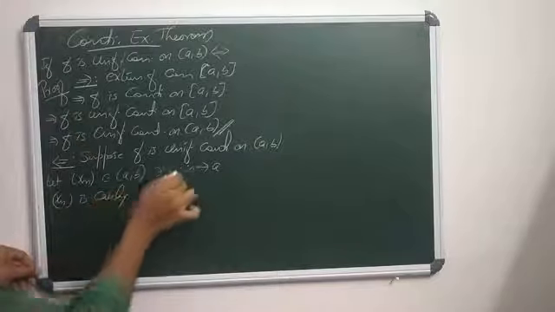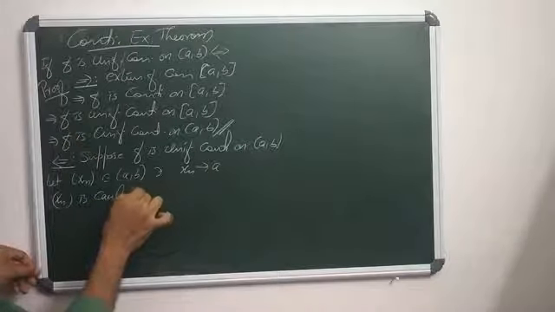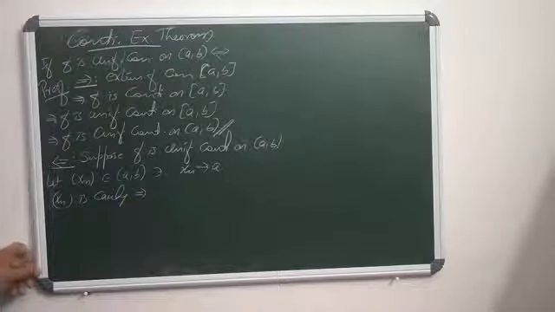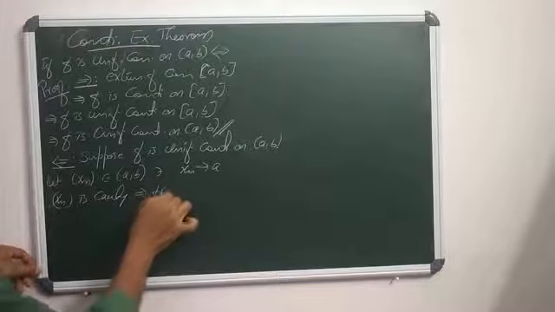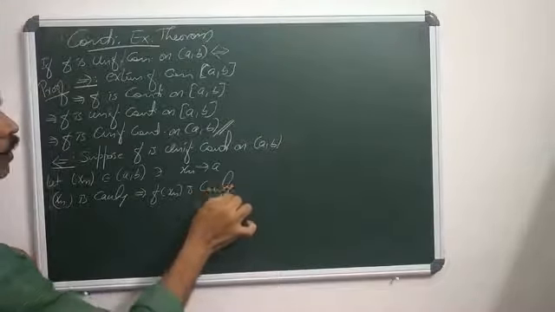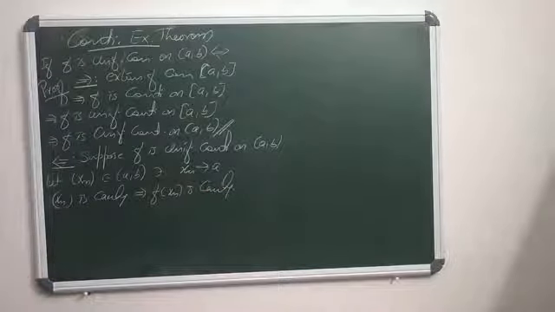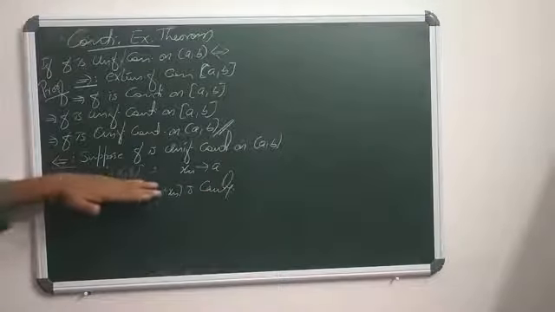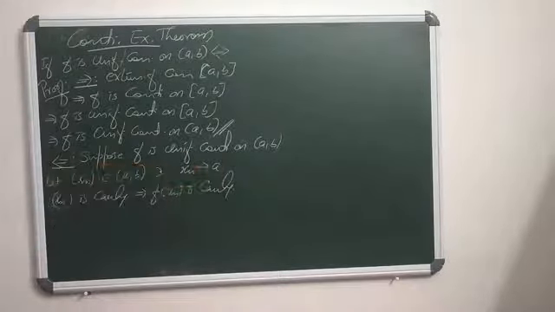Because the sequence xn is Cauchy and f is uniformly continuous, we already proved that the sequence f of xn is Cauchy, by the previous theorem. Xn is any sequence in AB with xn converging to A. A convergent sequence is Cauchy, so xn is a Cauchy sequence.